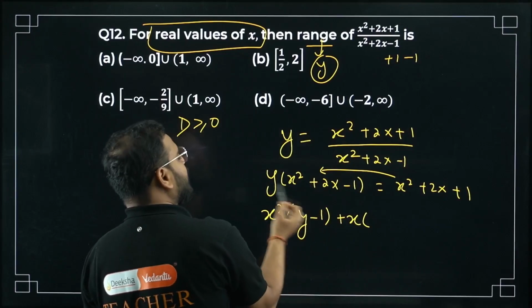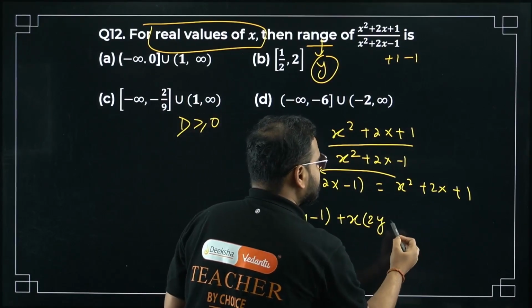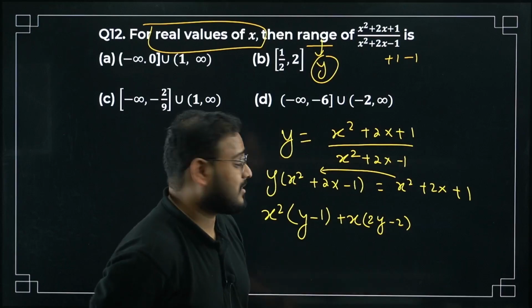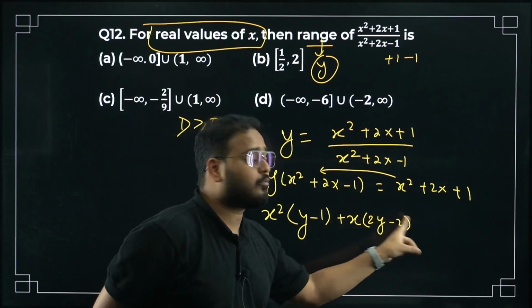Next, plus x times of what is there over here? 2 into y, so 2y. What about here? I have minus 2 only. So y minus 2, plus 2x. Bring it here, minus 2x. Take 2 common, take x common. So 2y minus 2.